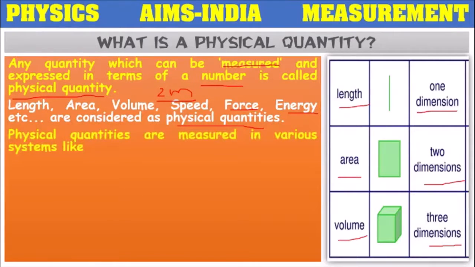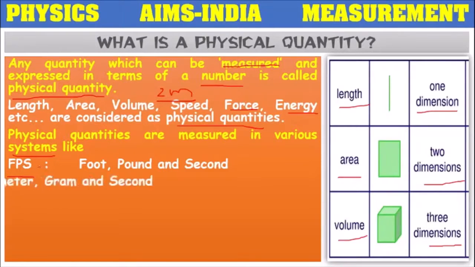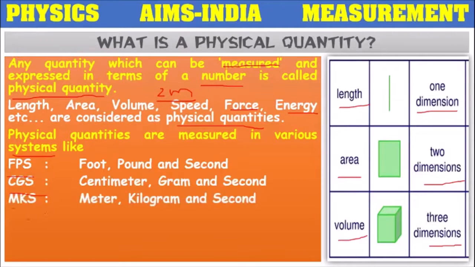So these physical quantities, they can be measured in various systems. In olden days, we have a system like FPS, where foot stands for length, pound stands for mass, second stands for time. Means length is measured in foots, mass is measured in pounds, and time is measured in seconds. So that system is known as FPS system. CGS system, centimeter, gram, second. MK system, meter, kilogram, second. These 3 were the old systems.